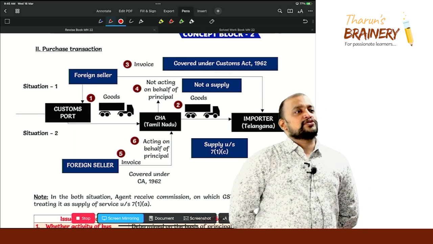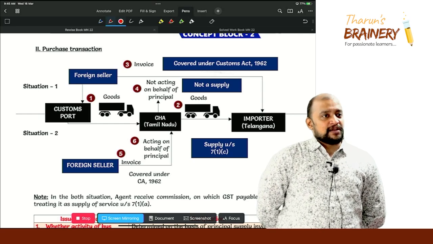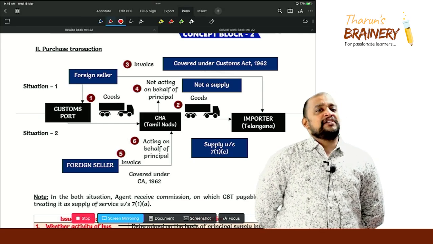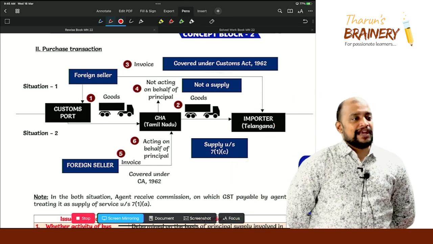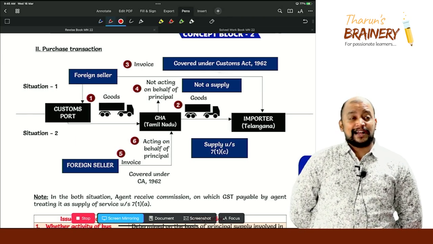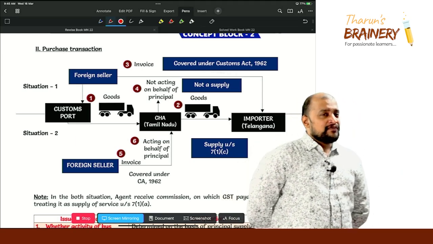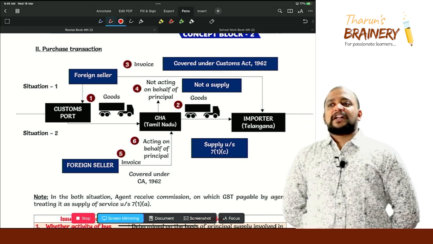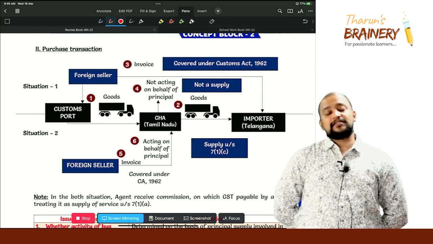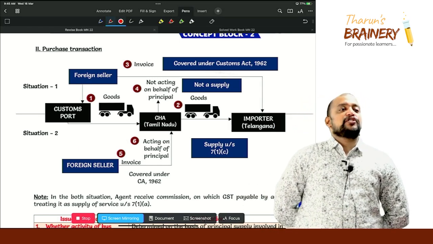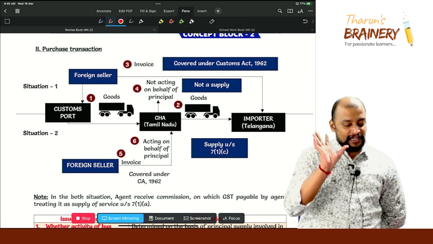Because many times it so happens that CHAs will be doing import in their name, and they will pay customs duties, complete all formalities, and then they will hand over the goods to the importer, okay. So then in that case invoice is in whose name? CHA's name. Whether the agent is acting on behalf of principal, yes. So now when the CHA is sending the goods to the principal, will it become supply or not? Yes, that will become supply under 71C, because there is no consideration, and the agent is acting on behalf of principal.